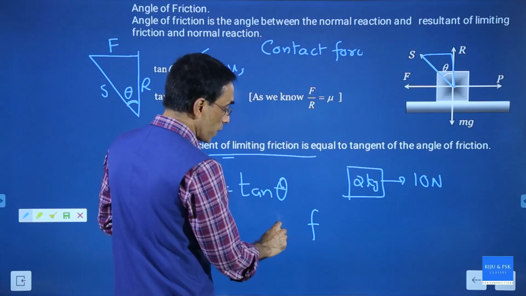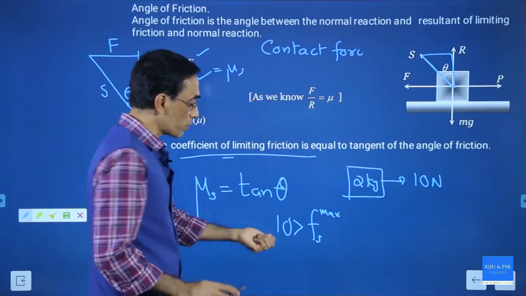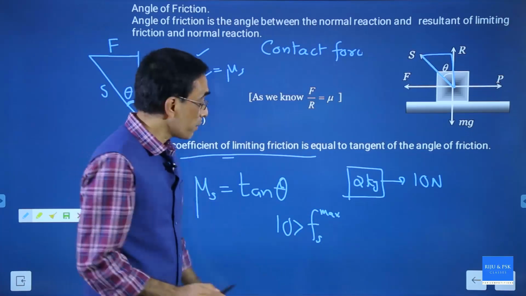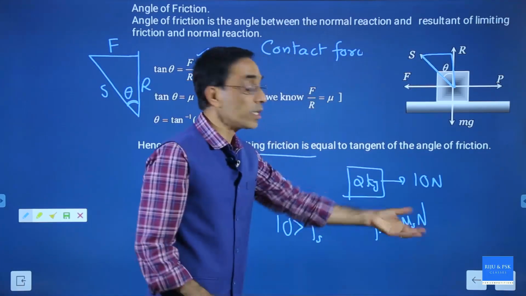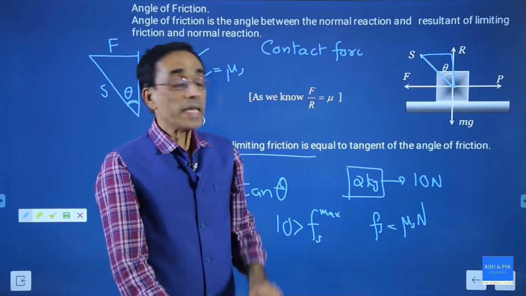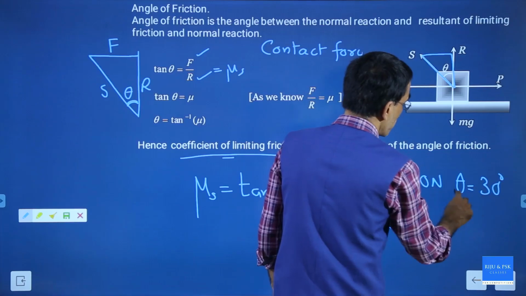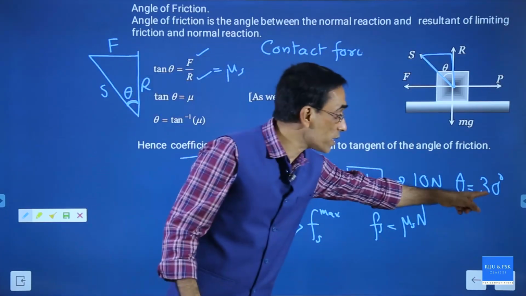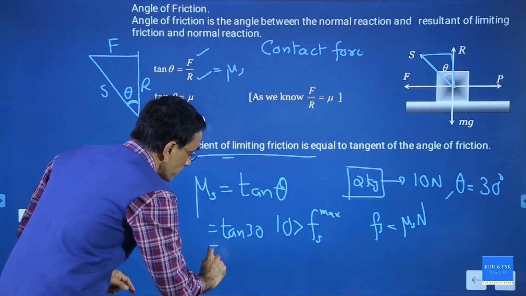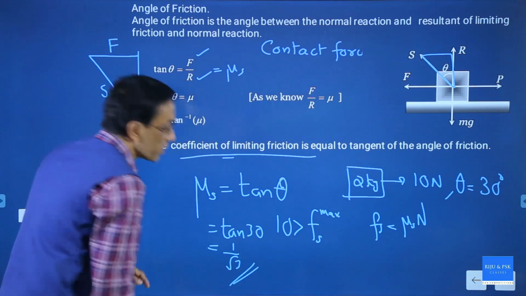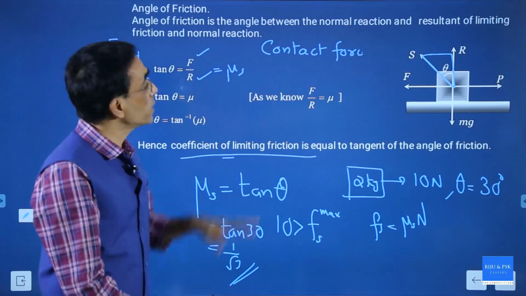If you want the body to move, the applied force 10 must be greater than the maximum value of friction. That is the idea: applied force should be greater than limiting friction. But how to calculate limiting friction? It is calculated using mu s times the normal reaction. You know the normal reaction here, but you don't know mu s. Instead, they may give the angle of friction theta as 30 degrees. Then mu s will be equal to tan 30, which is nothing but 1 by root 3. So the angle of friction will help you calculate the coefficient of limiting friction. That is why we need to study this.